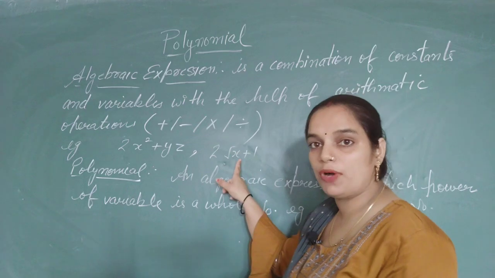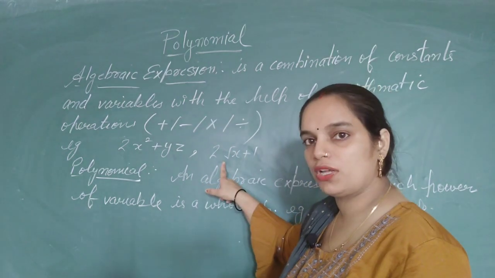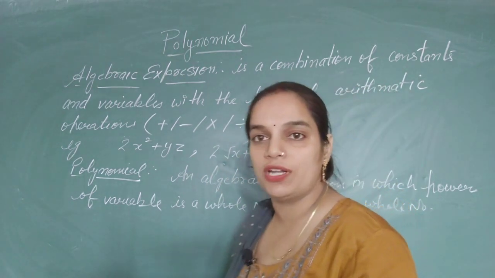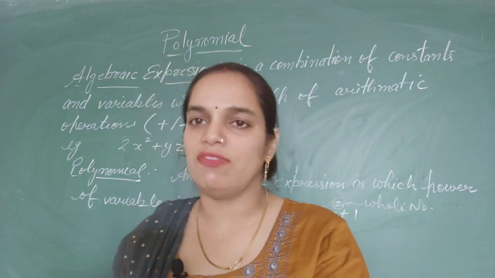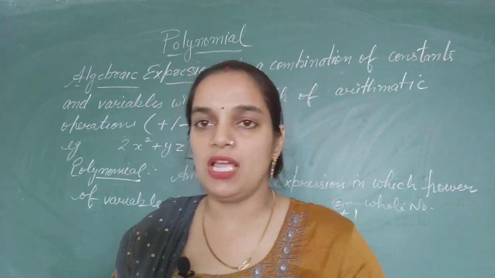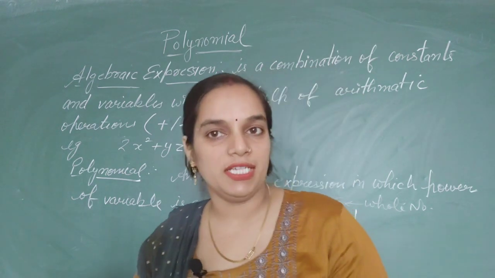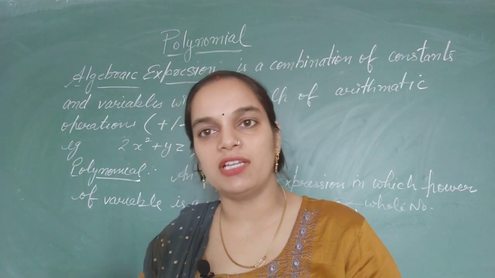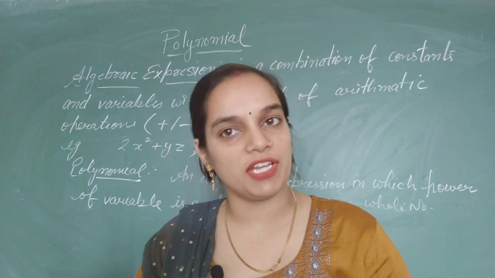In this example, we also have two terms. First one is 2 under root x and second one is 1. So, in this way we will say these are the terms. And now about the degree. What is the meaning of degree? Degree is the maximum power of the variable.